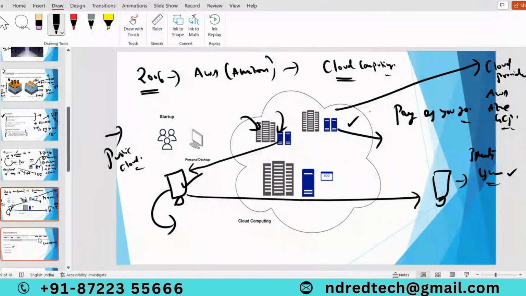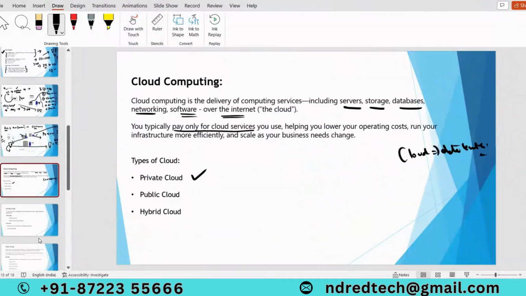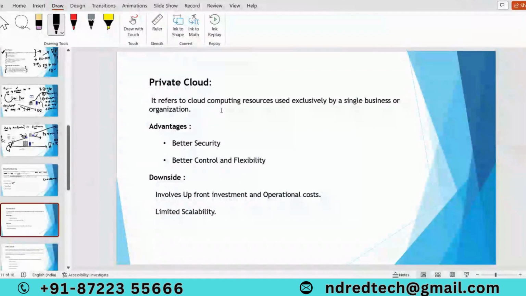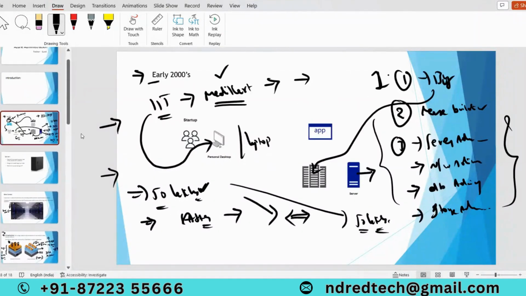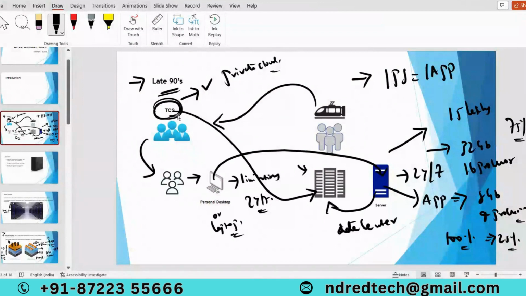Okay, coming to hybrid cloud, what is hybrid cloud? We can simply see here, I mentioned the definition for private cloud. It refers to cloud computing resources used exclusively by a business or organization. So what are the advantages? Better security, because it's my own private cloud. It's TCS's private cloud, so TCS can provide better security. They can maintain different security standards to protect servers and the data center.